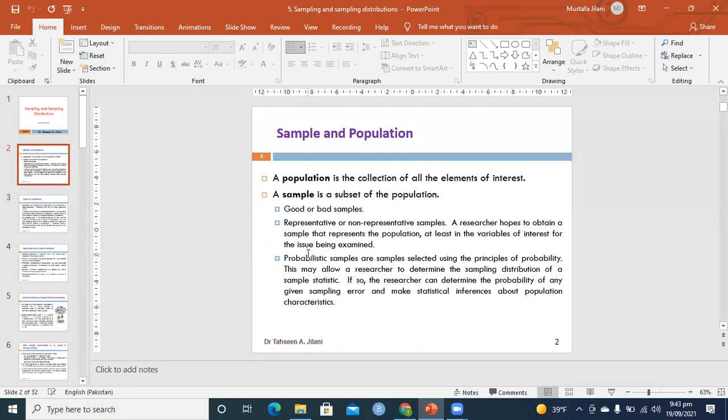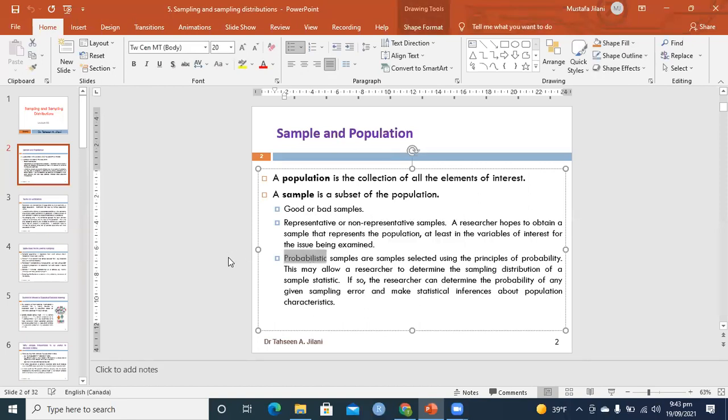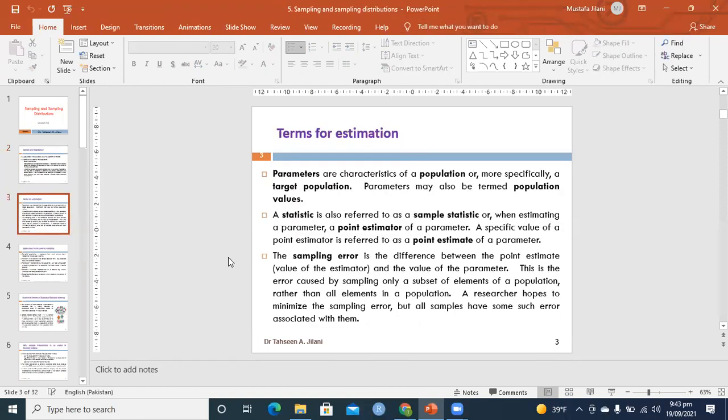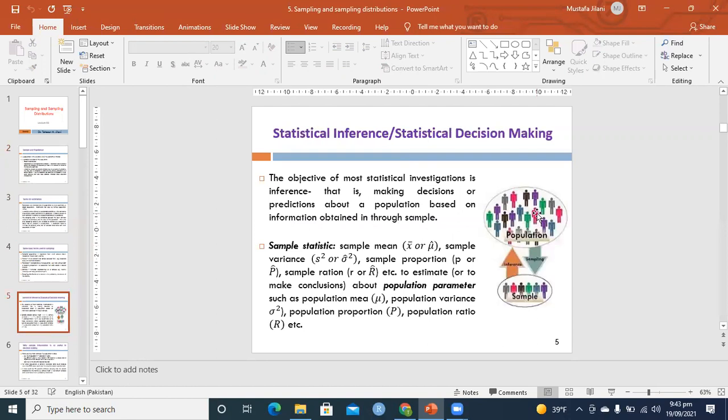The second thing is called a probabilistic sample. For example, suppose you have 100,000 people in a population and you sample 5% of them, meaning 5,000 people.